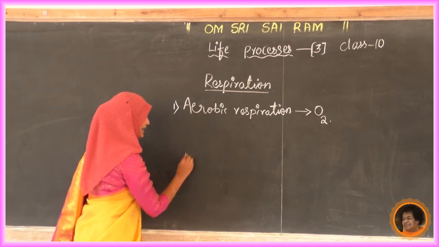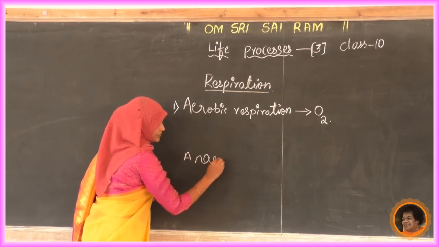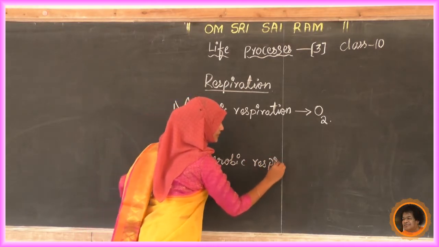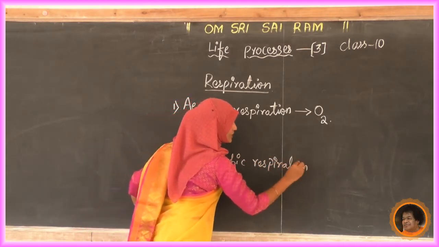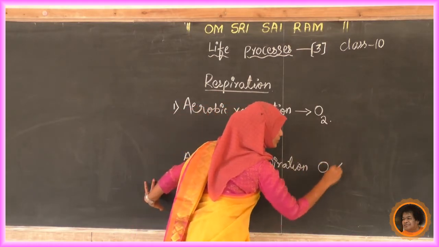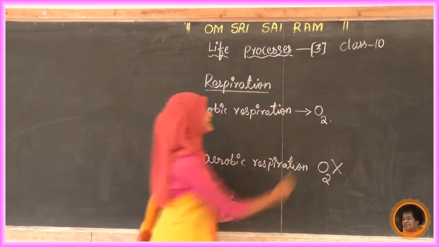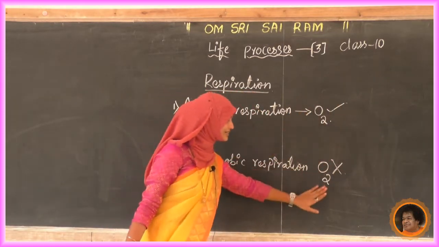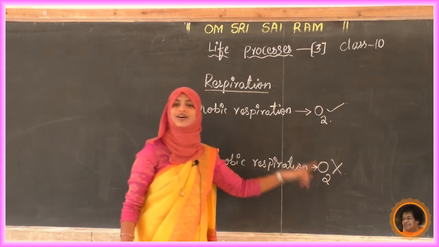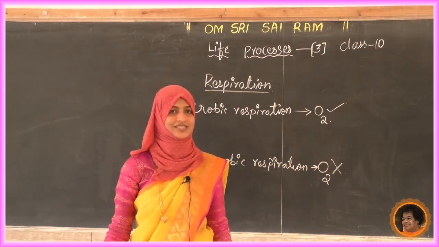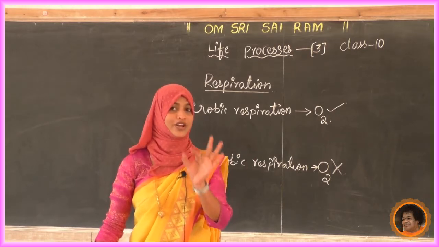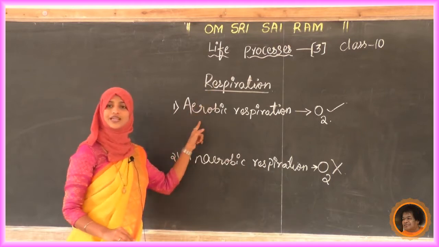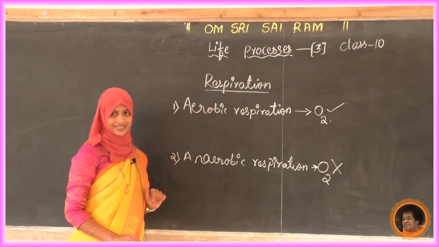Anaerobic respiration. It is not using any oxygen. Here they are using oxygen, or respiring in the presence of oxygen. Here these organisms are not using oxygen for their respiration purpose. These are the two types of respiration, aerobic and anaerobic.